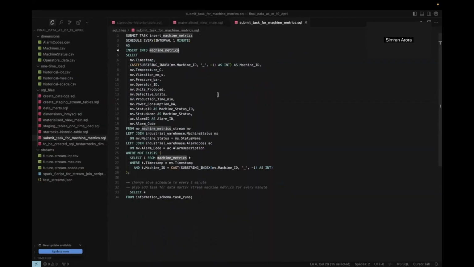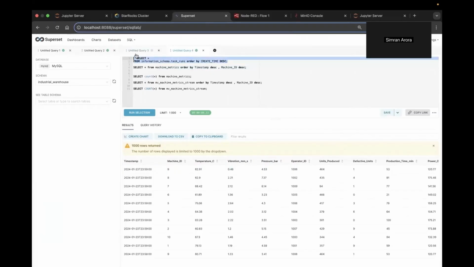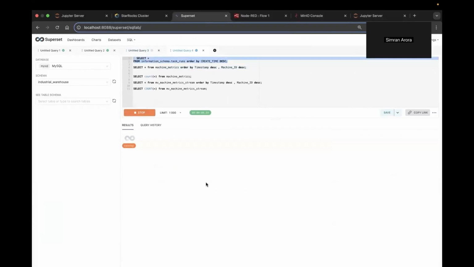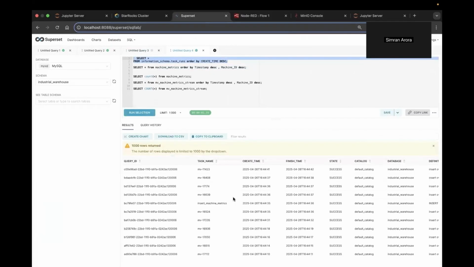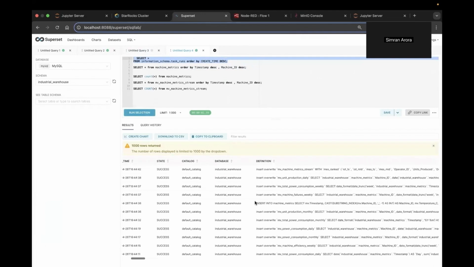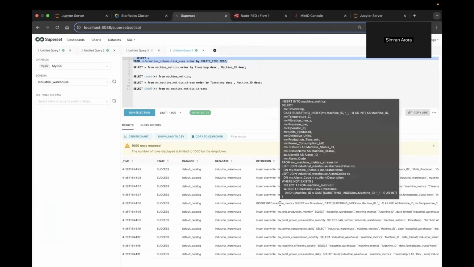Next, Starrocks's submit task, its internal cron mechanism, runs continuously to propagate the updates from the materialized view into our machine metrics fact table. In here, we have one of the task runs for our machine metrics table, wherein the data is populated into our machine metrics table via our MV, that is MV machine metrics stream.